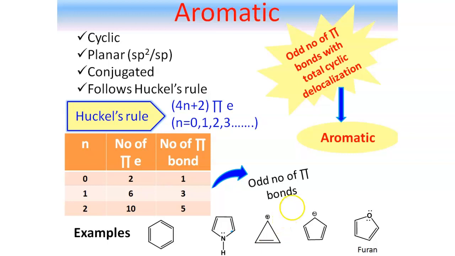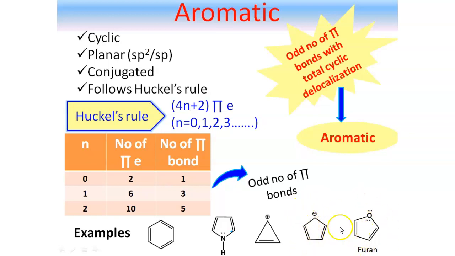In the next example, where cyclopentadienyl anion is there, here the negative charge is contributing 2 electron and it is taking part in resonance throughout the ring. That means total 3 pi bonds are there. One thing, we are considering this negative charge as 1 pi bond because of the same reason, that is pi bond is made of 2 electron and negative charge is also contributing 2 electron. So total 3 pi bonds are present with total cyclic delocalization. That means the system is again an aromatic system.